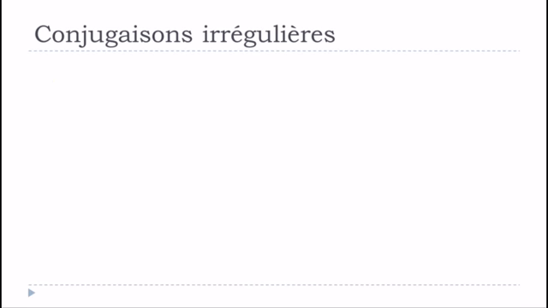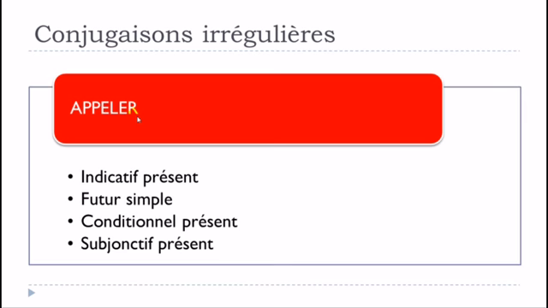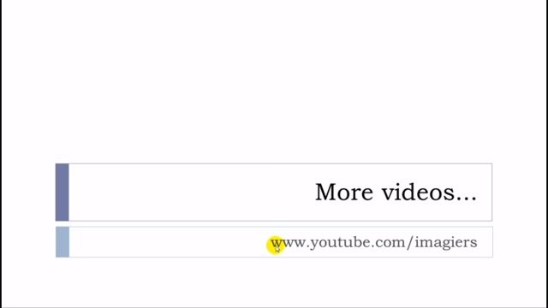Okay, so remember that for all the verbs that belong to this family of verb appeler, okay, appeler, s'appeler, rappeler, se rappeler, interpeller as well, so they will follow the rule, of course, for the endings, but then they will have some modifications, and as we saw, it will concern l'indicatif présent, le futur simple, le conditionnel présent, and then le subjonctif présent.